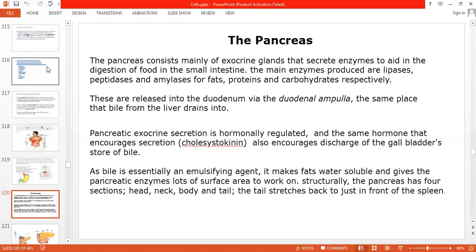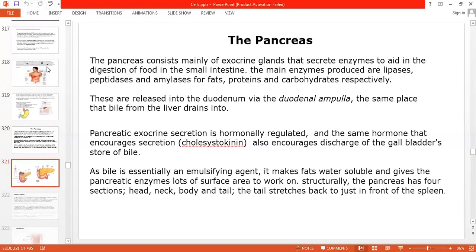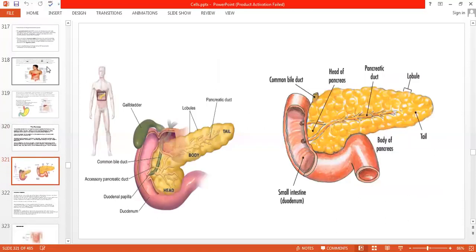Structurally, the pancreas has four sections: head, neck, body, and tail. I'll show you the figure also of that. The tail is stretched back to just in front of the spleen. And now you can see the pancreas. It has a head, body, and tail, and then it has lobules, meaning pieces. Then the pancreatic duct is there. And you can see the location, where its head is fixed in the duodenum.